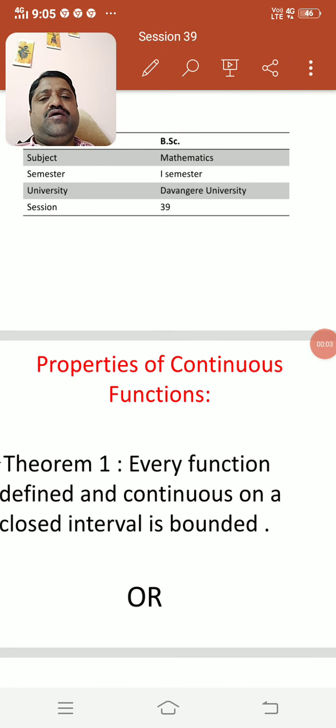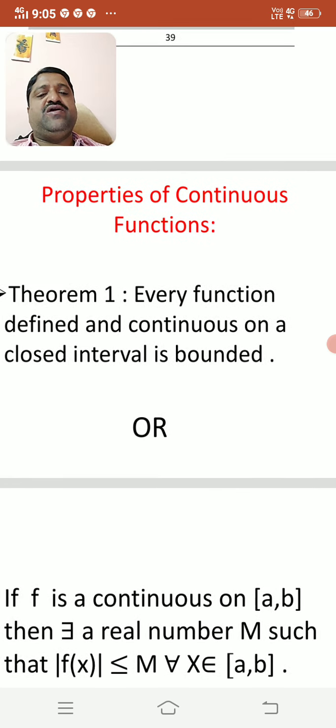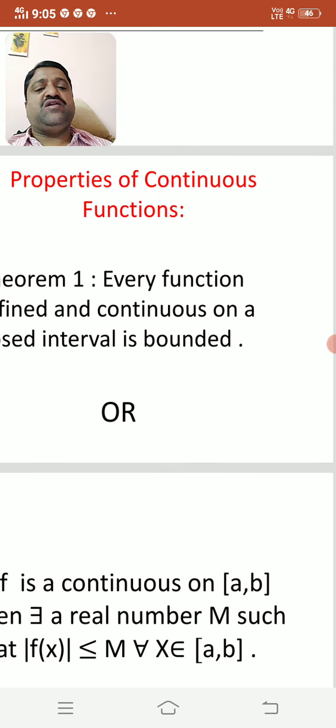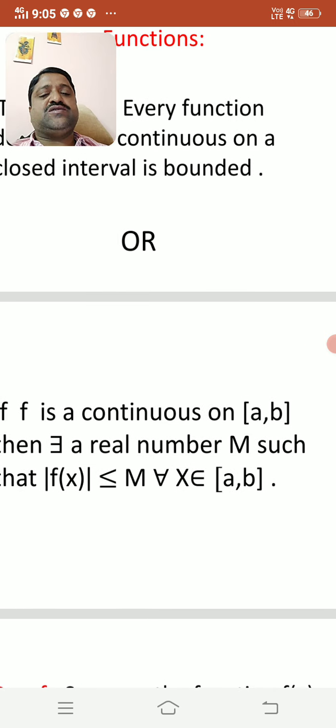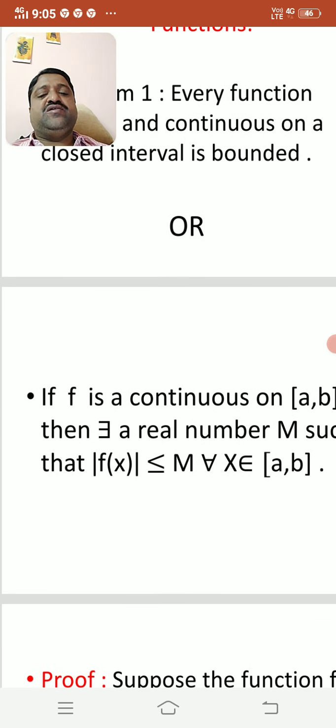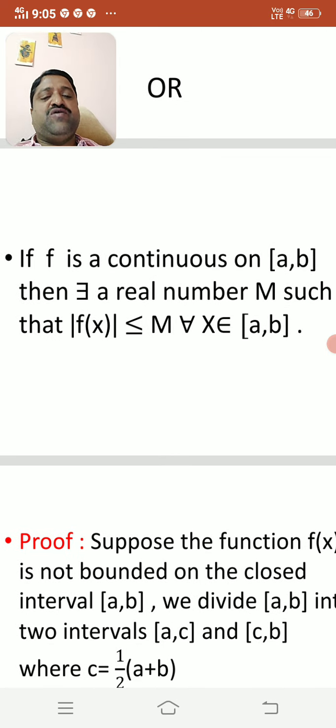Continued of session 39, properties of continuous functions. Theorem number 1. Every function defined and continuous on a closed interval is bounded. Or, if f is continuous on the closed interval [a, b], then there exists a real number M such that |f(x)| ≤ M for all x belongs to [a, b].